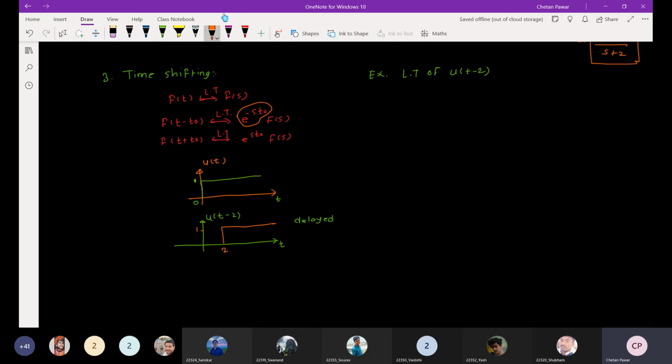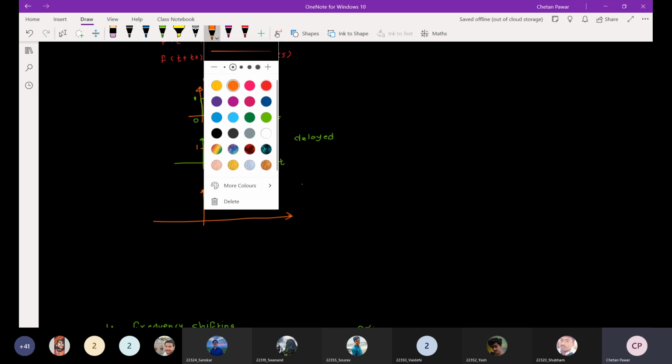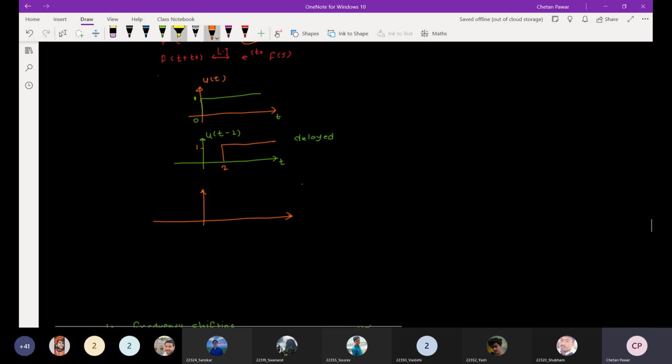Similarly, if I talk about the advanced version, this will be the advancing by t plus 2. So this is the advance.